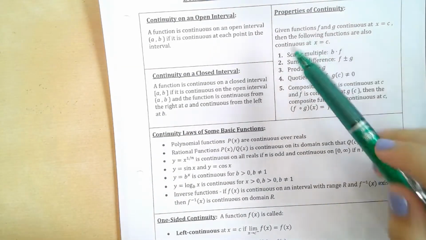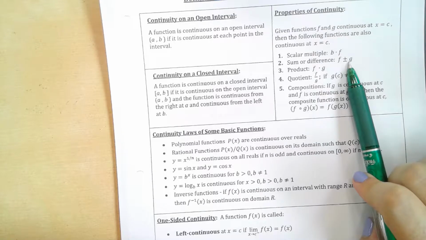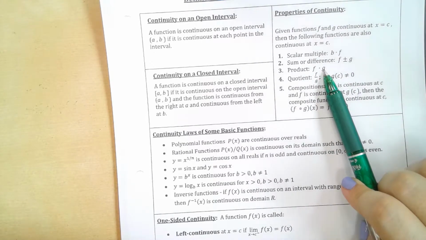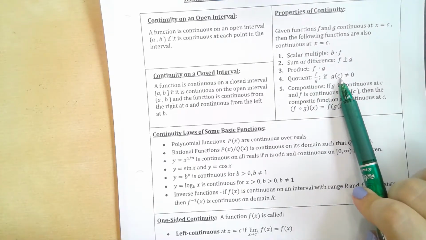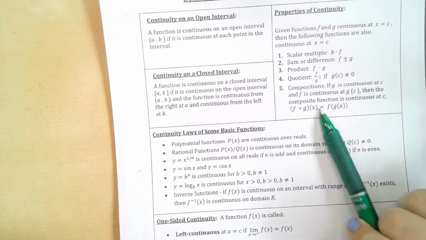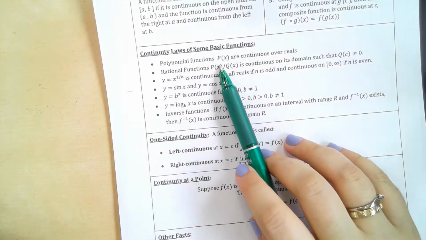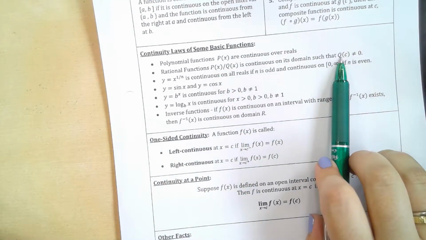Properties of continuity. You can multiply it by a scalar, it will still be continuous. Sum or difference of two continuous functions will still be continuous. The product of two continuous functions, still continuous. The quotient, if g of c is not equal to 0, they're still continuous. Compositions, they're still continuous. Basic stuff right there. Polynomials are continuous over real numbers. Rationals are continuous if q of c is not equal to 0. Your domain cannot be 0, or your denominator, excuse me.